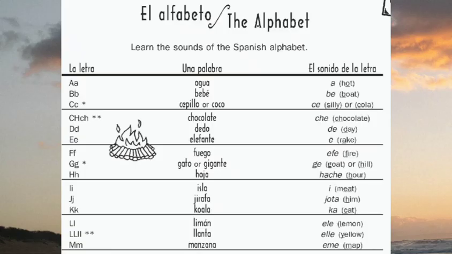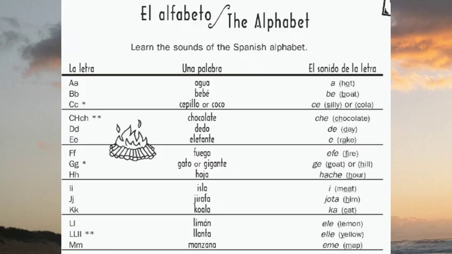Next, letter E. For E, a word would be elefante. Elefante is elephant. The sound of the letter would be e. Next is letter F. For letter F, you have the word fuego. Fuego is fire. The sound is efe.